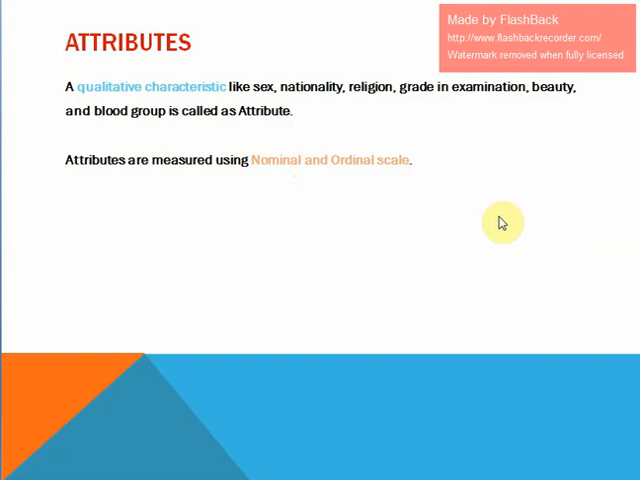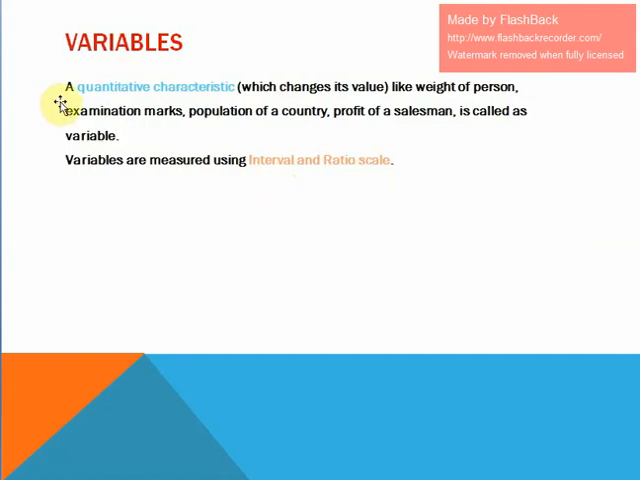The other one is variables. Variables are quantitative characteristics. Quantitative characteristics means these are measurable, like weight of a person. This can be measured in kg. Examination marks, these are measured in numbers. Population of a country, this is measured in millions of people. Profit of a salesman can also be measured in rupees. So all these are called variables, and variables are measured using interval and ratio scales. There are two types of variables: one is a discrete variable and the other one is a continuous variable.